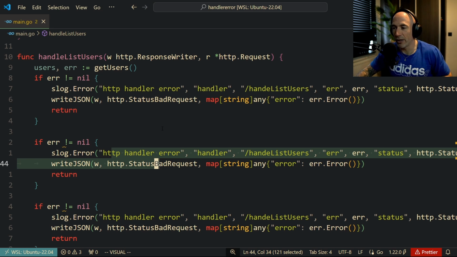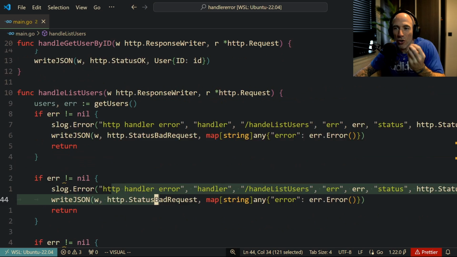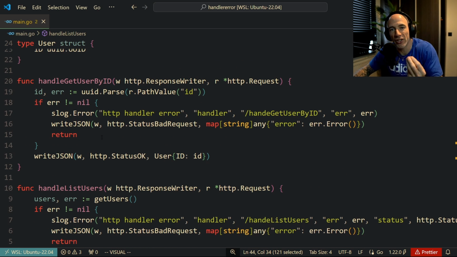But there's a problem, because what if you want to implement something like Grafana logging or Elasticsearch or something else? You cannot swap it easily. This is one handler. These are two handlers. Imagine you have 50 of these handlers, and you're going to change your logging system. You are screwed, let us be honest.